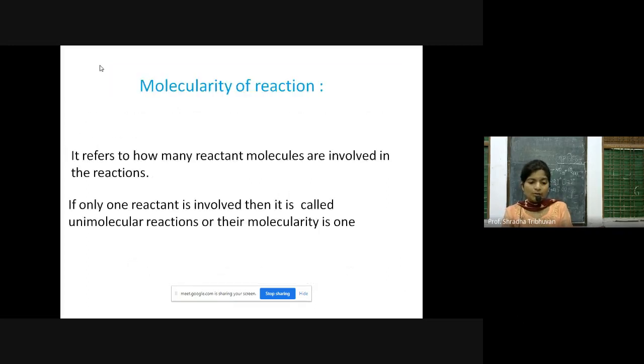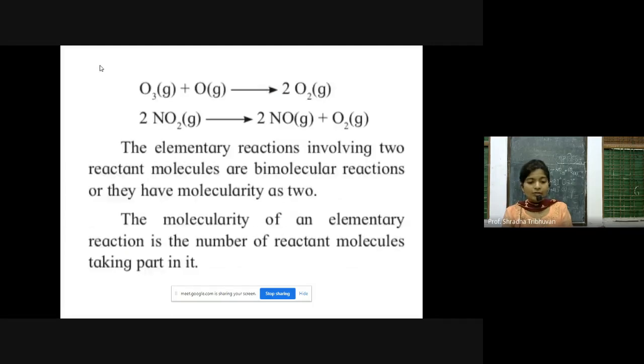Now, what is molecularity of a reaction? It refers to how many reactant molecules are involved in the reaction. How many reactant molecules are there in the reaction? That tells you. If only one reactant is involved, then it is called a unimolecular reaction. Or if more than one, then it is called bimolecular, trimolecular, and accordingly.